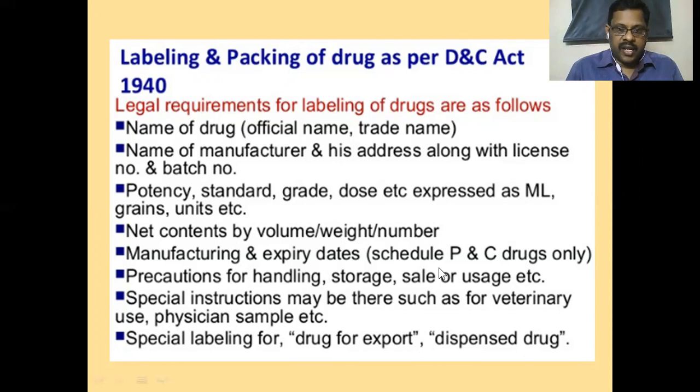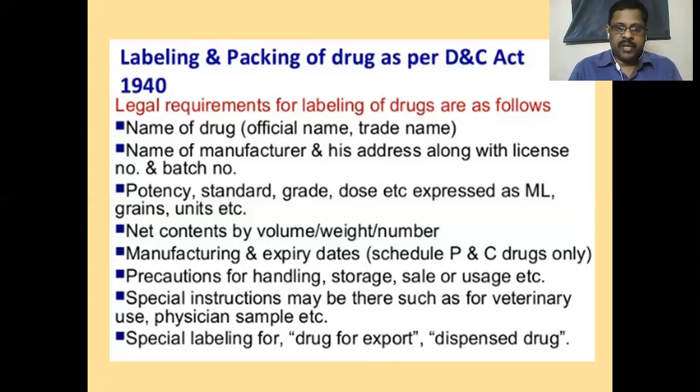Potency, standard, grade, dose, etc., expressed as ml, grains, units, should be written on the label. Net contents by volume, weight, or number should be written. Manufacturing and expiry date, and for Schedule P and C drugs, should be written. Precautions for handling, storage, sale or usage, like important instructions, should be written.